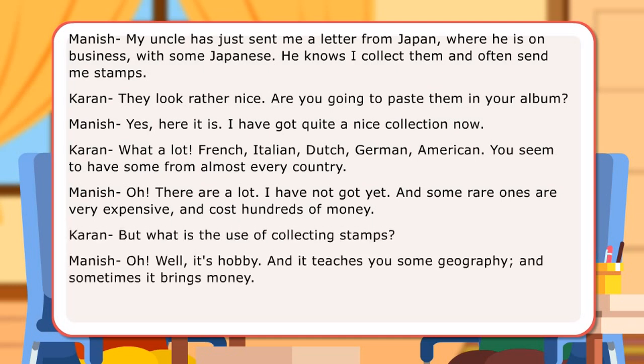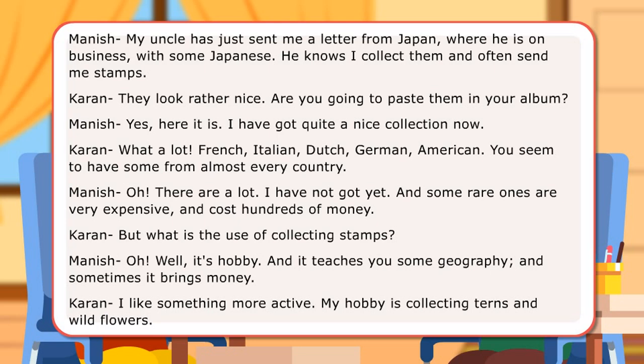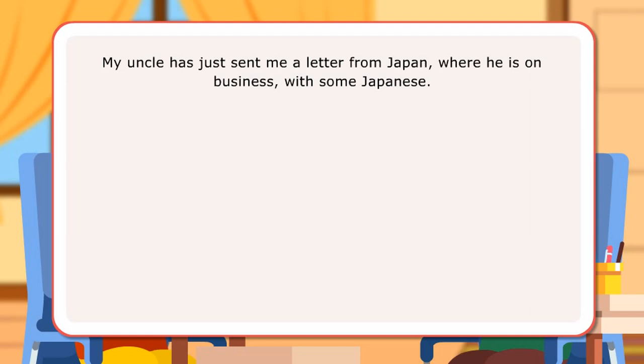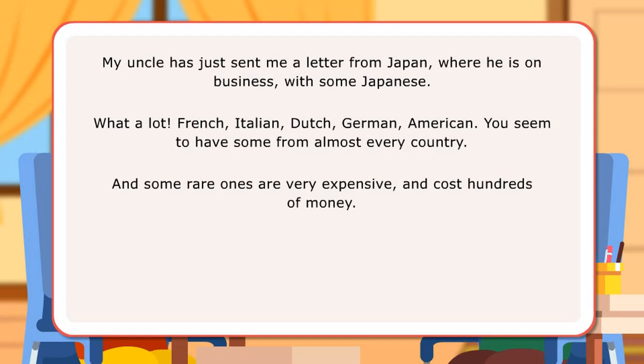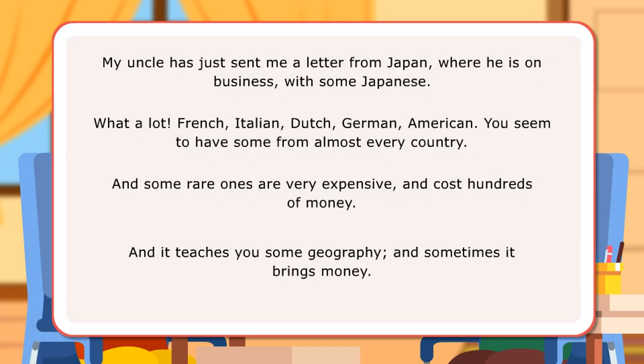We come across certain nouns with zero article or no article. Here are some examples of sentences with some and zero article. My uncle has just sent me a letter from Japan where he is on business with some Japanese. What a lot! French, Italian, Dutch, German, American. You seem to have some from almost every country. And some rare ones are very expensive and cost hundreds of money. And it teaches you some geography and sometimes it brings money.